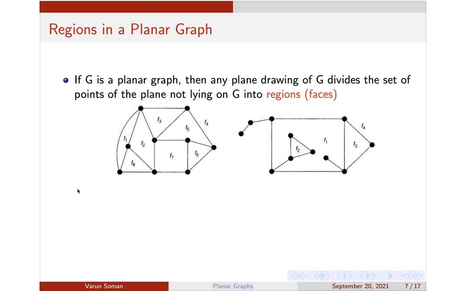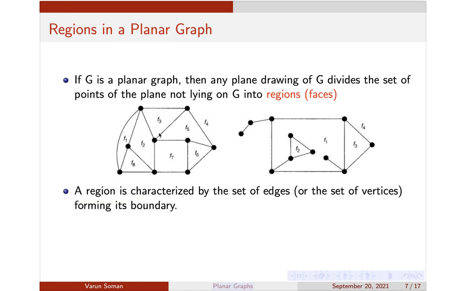This infinite region has no particular importance, because actually you can make any region infinite. If you redraw this graph, I can make this portion infinite by a redrawal. So this infinite region does not have any peculiar property. Any region enclosed by these vertices and edges can be made an infinite region by a redrawal. We will discuss that later, but it is possible. A region is characterized by the set of edges forming its boundary. If you take a region characterized by these edges, I can also make it an infinite region by a redrawal of this graph.